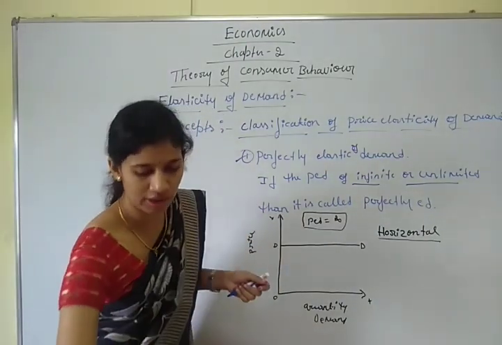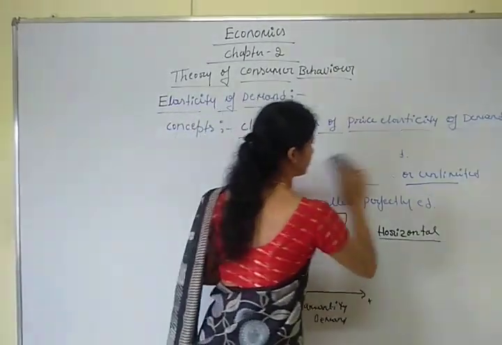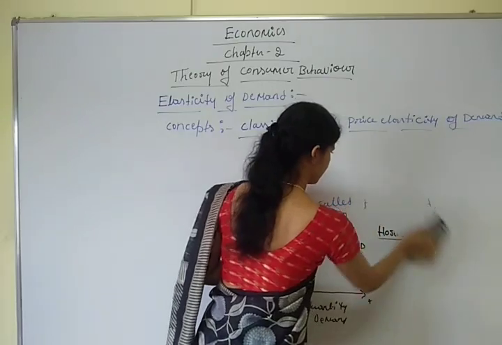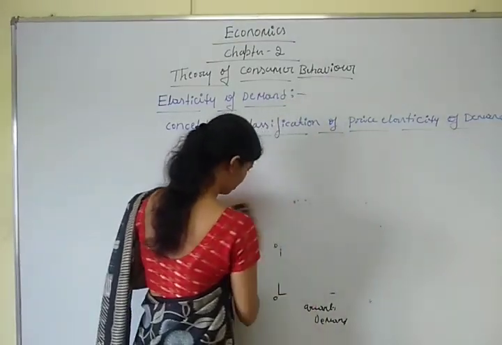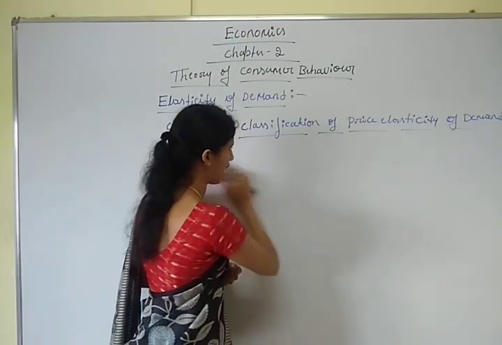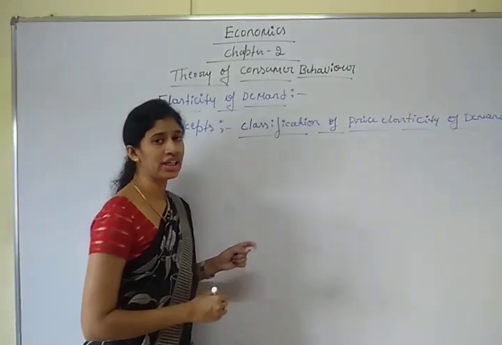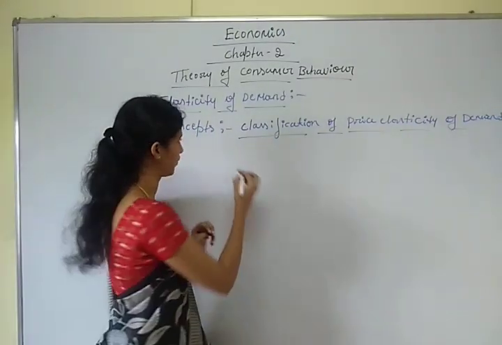Next, the second classification of price elasticity of demand is perfectly inelastic demand.